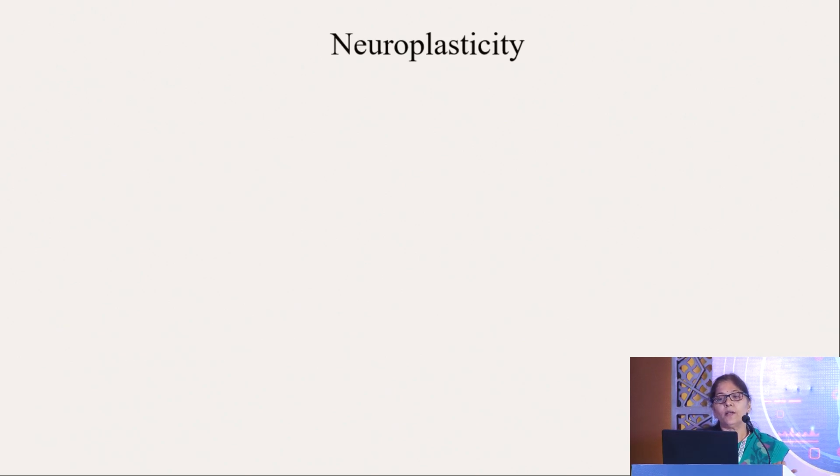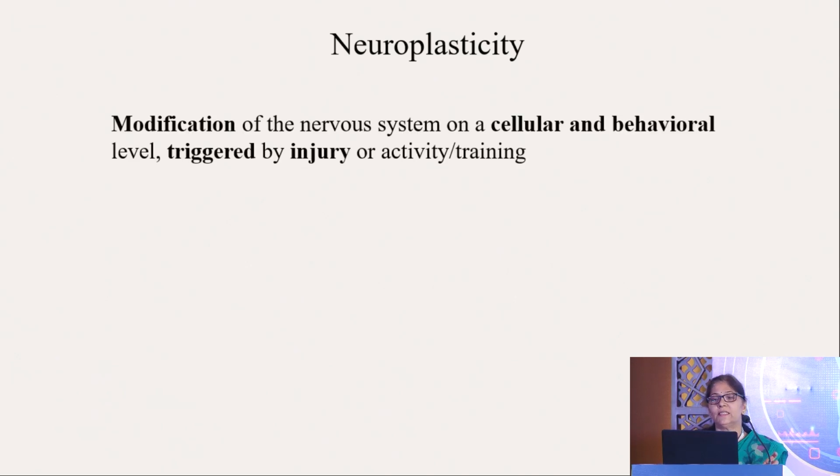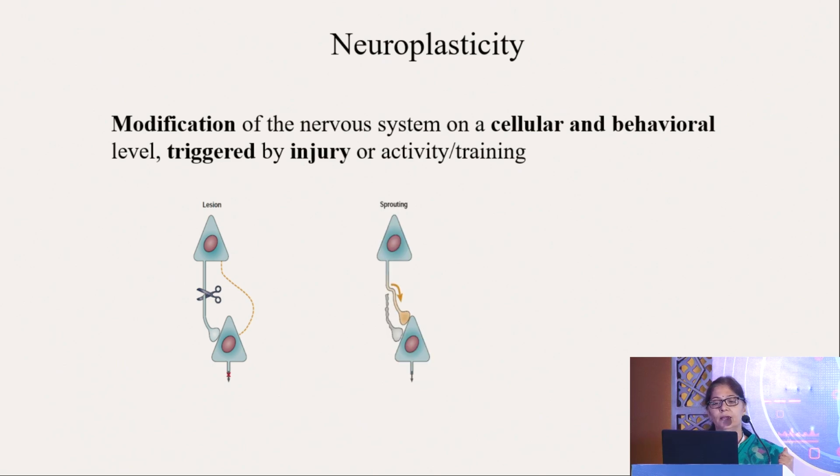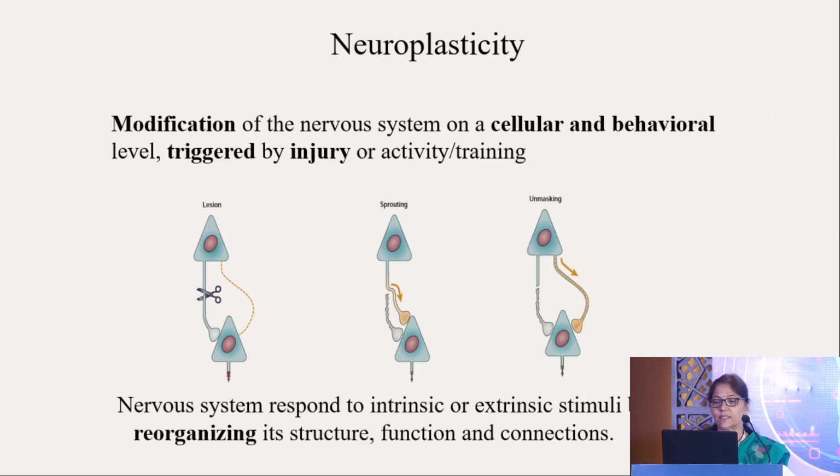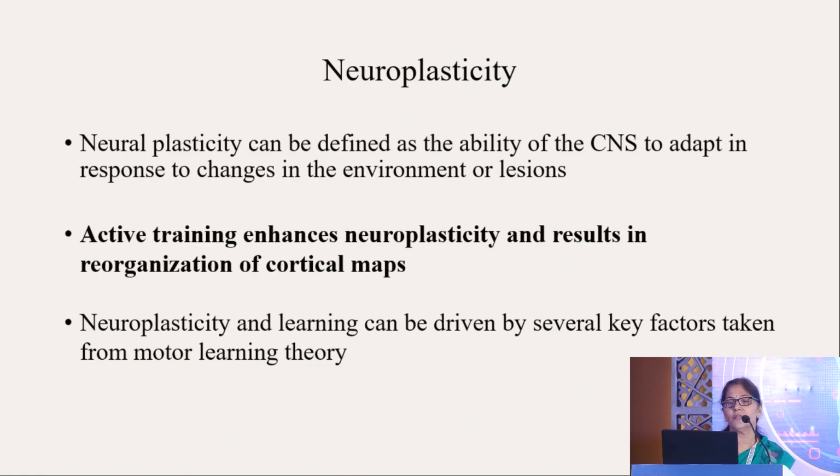So very important, the rehabilitation is mainly focused on neuroplasticity, and here we know that as a result of any injury or any activity or training, there is modification of the nervous system on the cellular and the behavioral level. There is lesion, sprouting, and unmasking, and there is reorganization in the structure, function, and connections of the nervous system.